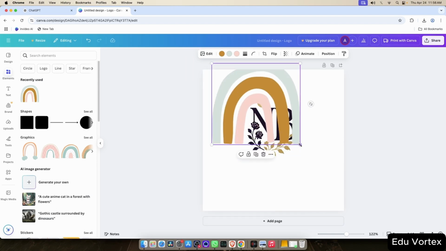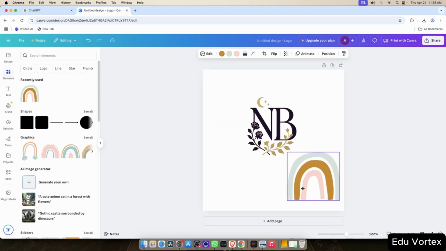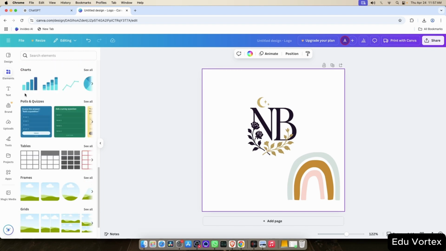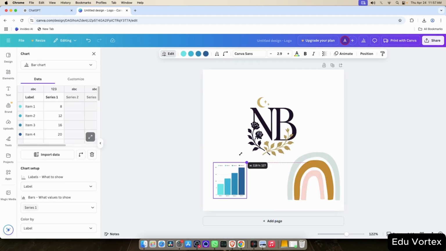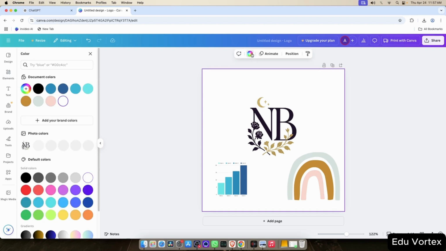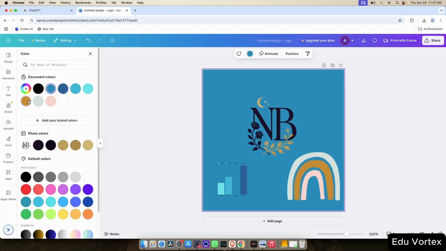As you can see, you can layer new graphics on top, and since the logo has a transparent background, it blends in perfectly with whatever background you choose. You're not stuck with a solid background behind the logo. It adapts to your design, and that's it.